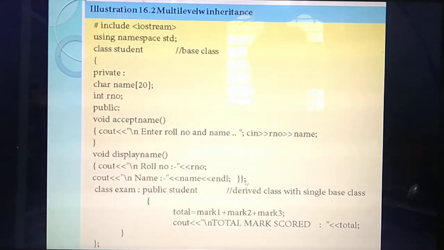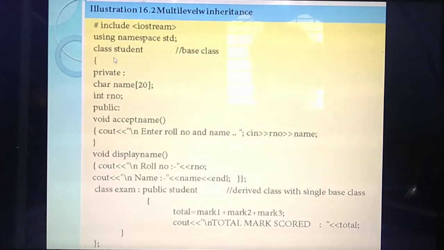Listen. So this curly brace with semicolon. What's the meaning of this one? So the class student ends at this line. How will you identify the class is ending here? When the class ends, at that place you need to put one semicolon, the curly brace with semicolon. Okay. So we can call this the base class, class student.